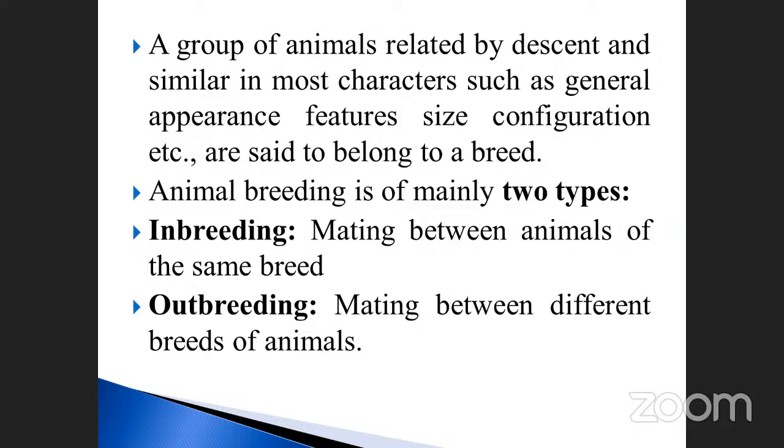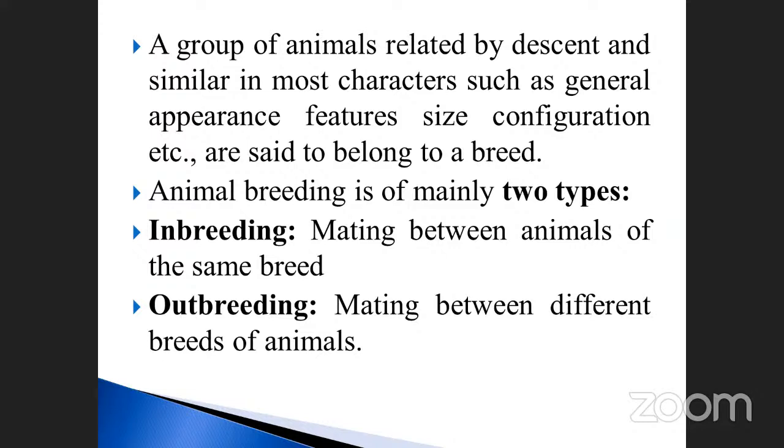Okay, the animal breeding is mainly of two types. Already you know a little bit. There are two types of breeding, mostly done in the laboratory aspect, and the scientists are doing it. One is called inbreeding and the other outbreeding. Inbreeding, what is the meaning of inbreeding? This is very, very important, my dear students. Inbreeding is mating between animals of the same breed.